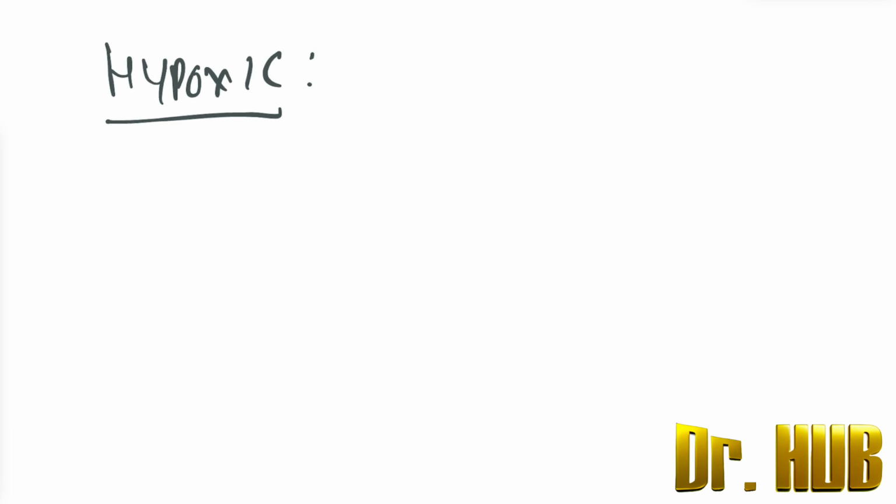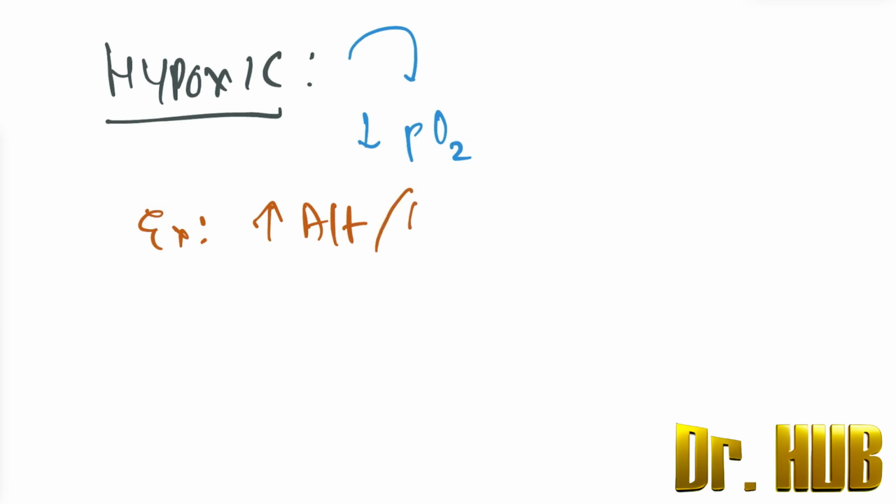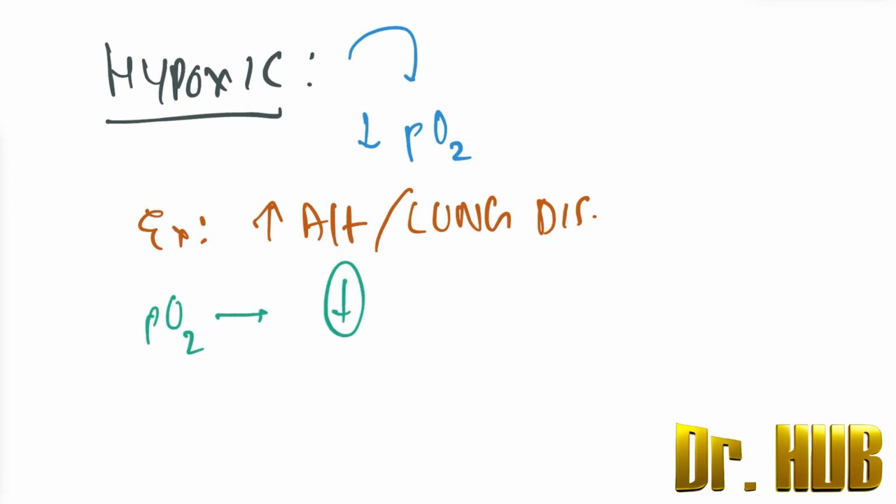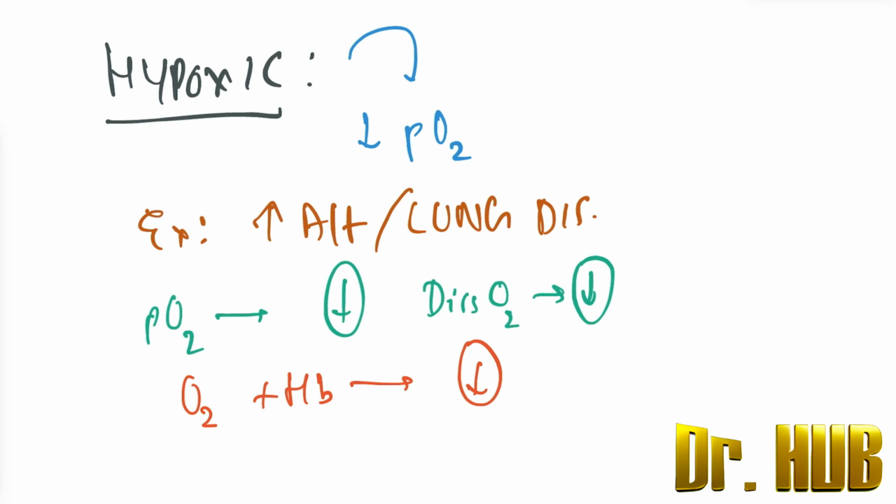Hypoxia and its types. The first variety we will see is the hypoxic. Under hypoxic, what is the etiology? The etiology is a decrease in the PaO2. What are the examples here? The examples include very high altitude as well as lung diseases. How is the PaO2? The PaO2 here will be decreased, and the dissolved O2 content will also decrease. Then what about the O2 that is combined with the Hb? This will also decrease.